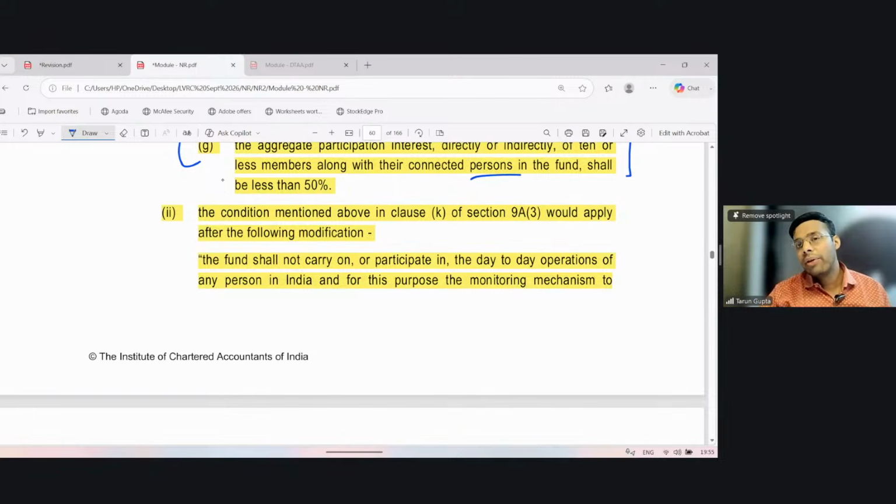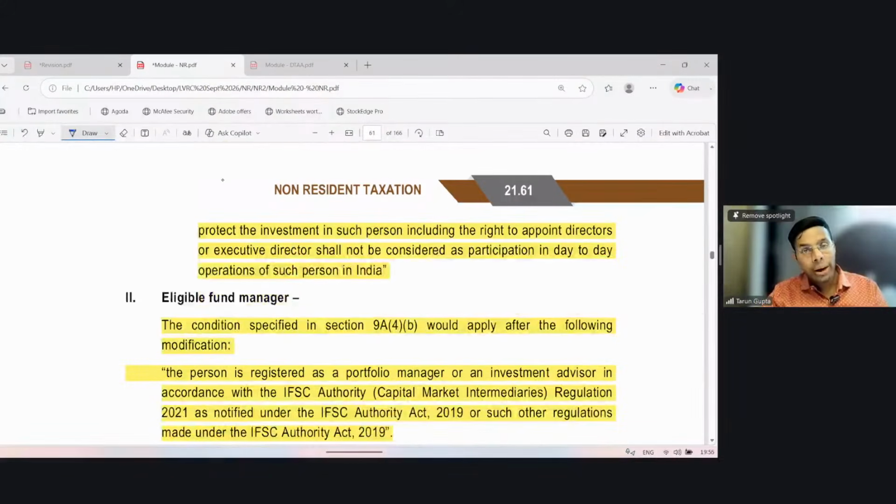Also, the condition that the fund should not be engaged in any activity or business in India, nor control any business in India, shall be modified to say that the fund shall not carry on or participate in the day-to-day operations of a person in India. And for this purpose, a monitoring mechanism to protect the investment in such person, including the right to appoint directors or executive directors, shall not be considered as participation in the day-to-day operations of such person. Clear?